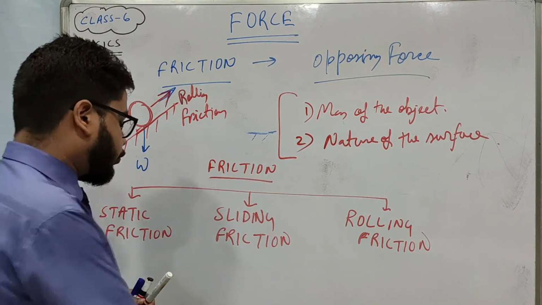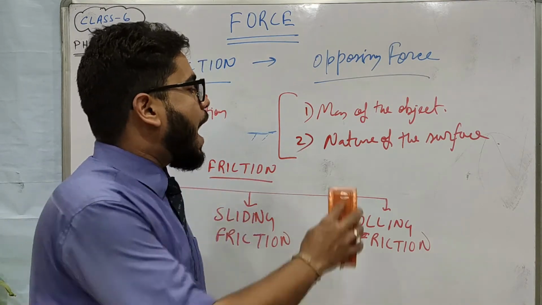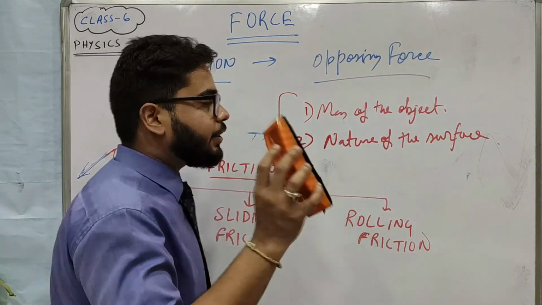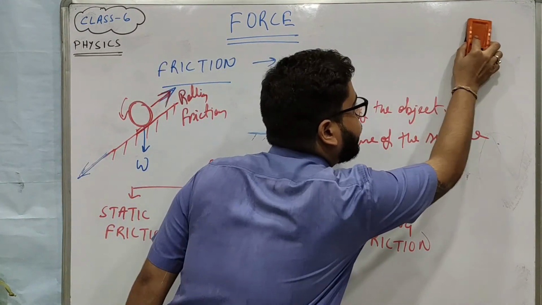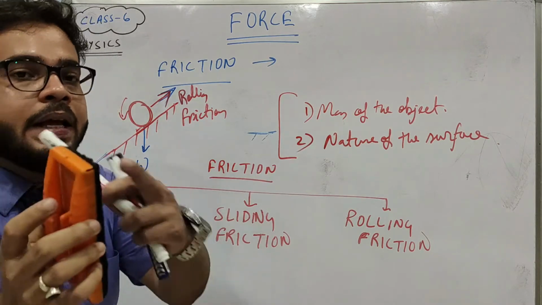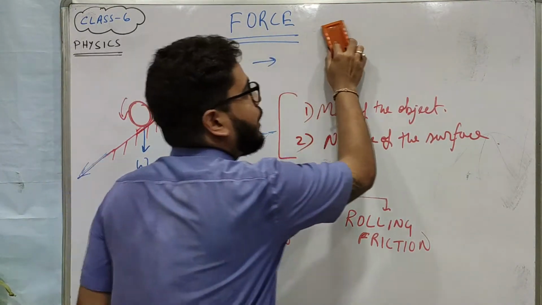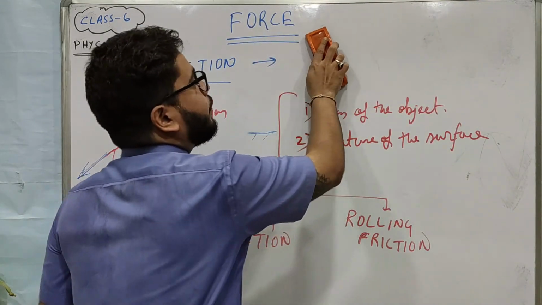If you haven't understood till now, let me give you a live example. Suppose I want to rub this part. I am taking the duster in my hand and doing it. So I am feeling one friction force while rubbing it. Yes or no? The friction between the board and the duster, and I am sliding the duster. See, I am not rolling it. Am I rolling it in this way? No. I am sliding it.